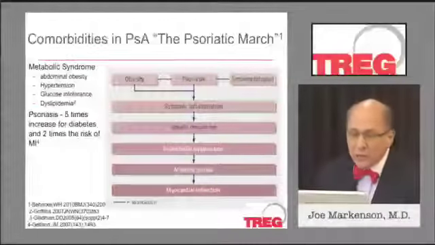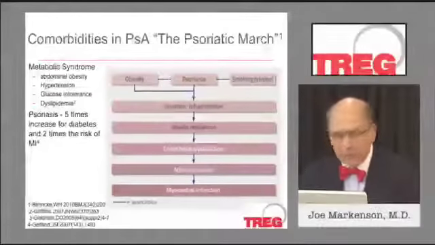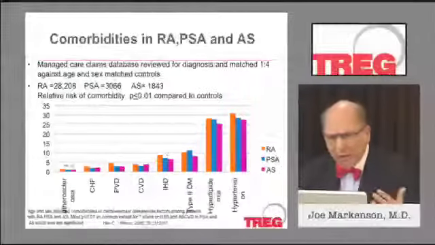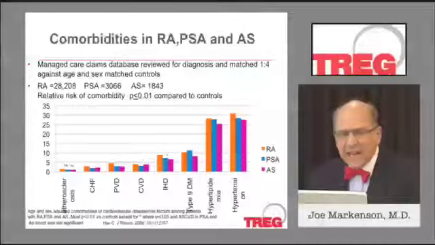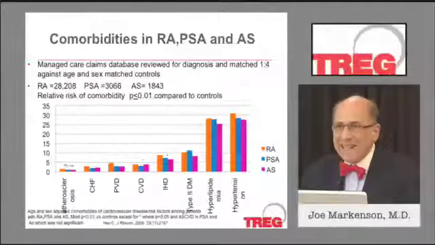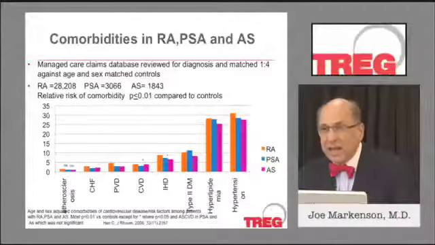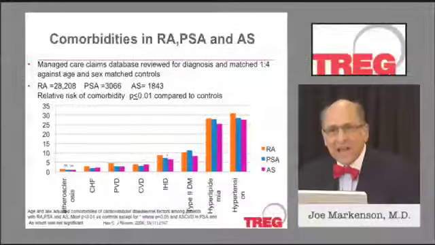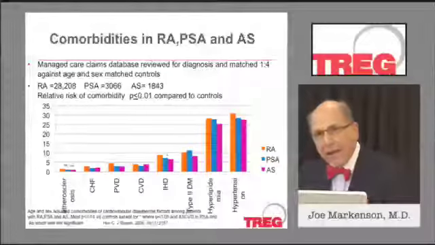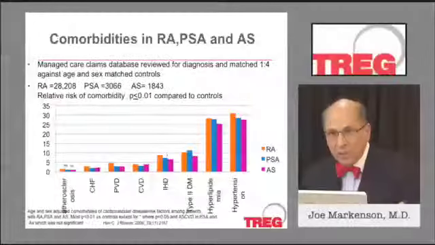There's no question that patients with psoriasis have at least 5 times the increased risk for diabetes and double the risk for myocardial infarctions. Now, let's look a little bit wider at some of the other diseases, RA, PSA, and ankylosing spondylitis. And in this particular very nice study, which looked at 28,000 RA patients and 3,000 psoriasis patients and about 1,800 patients with spondylitis against age and sex matched controls, looking at the various cardiovascular events that might occur. And they're listed on the bottom of this for you and include the ones I've mentioned before.